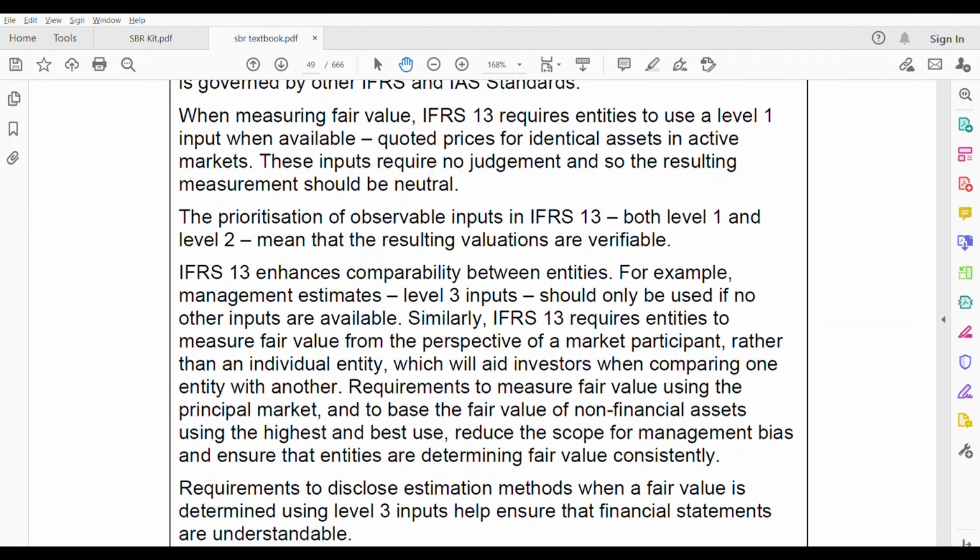When measuring fair value, IFRS 13 requires entities to use level 1 inputs when available. Quoted prices for identical assets in active markets. These inputs require no judgment, and so the resulting measurement should be neutral, isn't it? The prioritization of observable inputs in IFRS 13, both level 1 and 2, means that the resulting valuations are verifiable. You can verify the valuations.